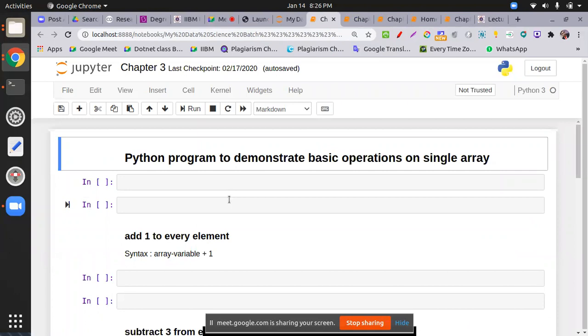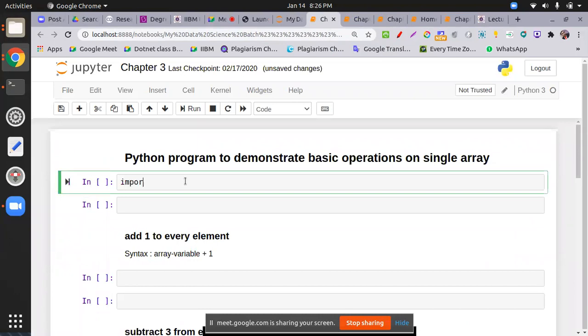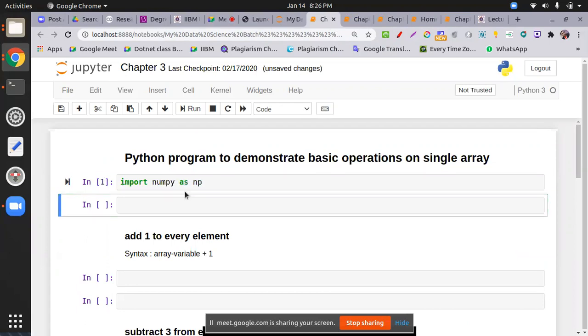Next PDF is arithmetic operations. I import NumPy as np, and I'm going to create one 2D array.